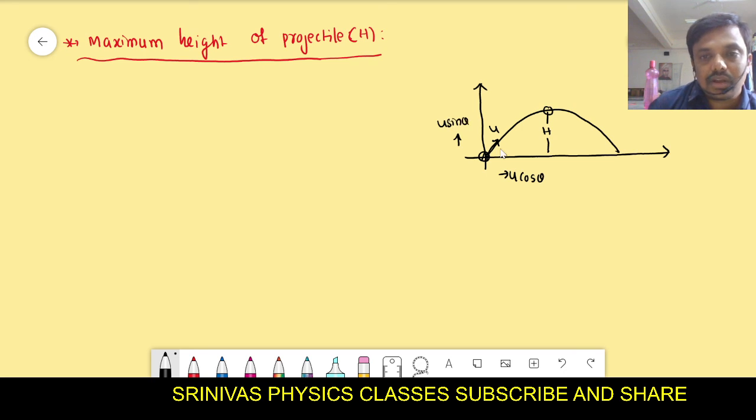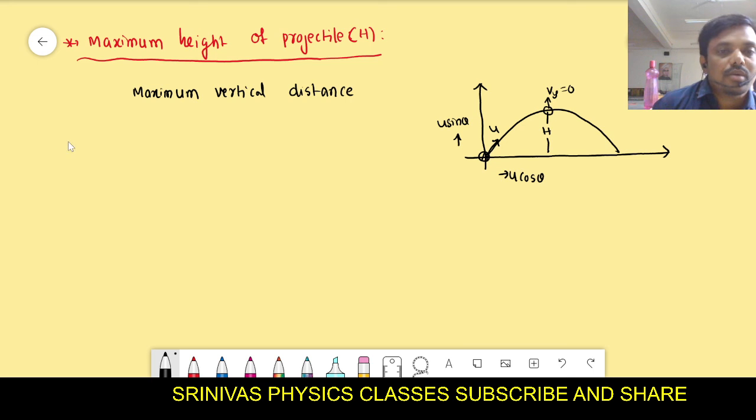You see, the vertical velocity is decreasing while going up. Here the vertical velocity becomes 0. Before its vertical velocity becomes 0, it travels some distance along the y-axis. That is the maximum height. Maximum height from the figure is h. That is also along the y-axis, right? It is the maximum vertical distance traveled by the projectile.